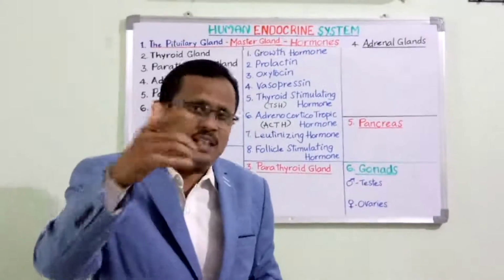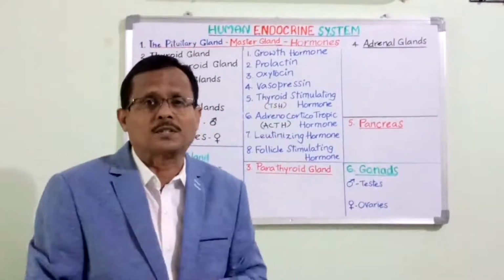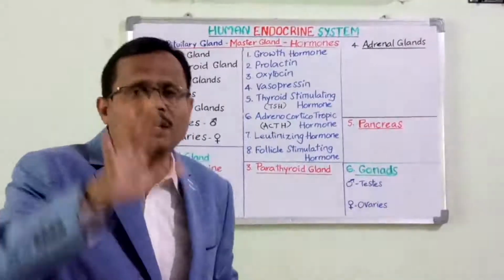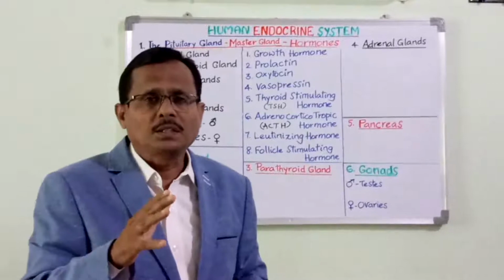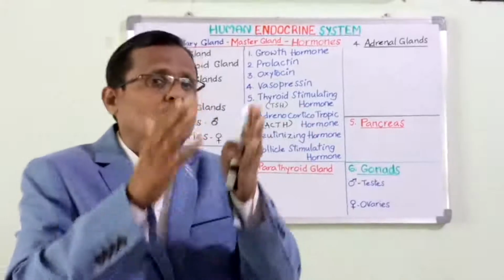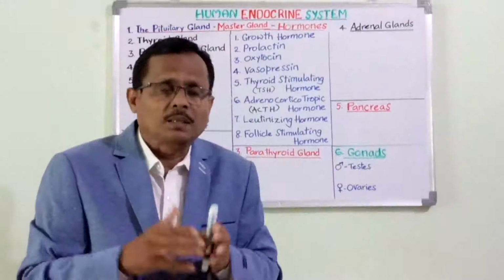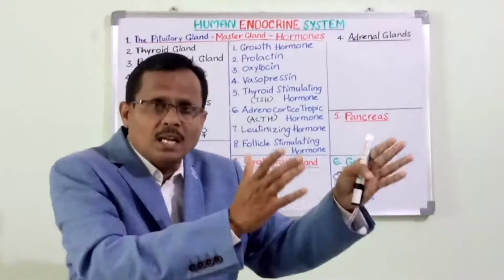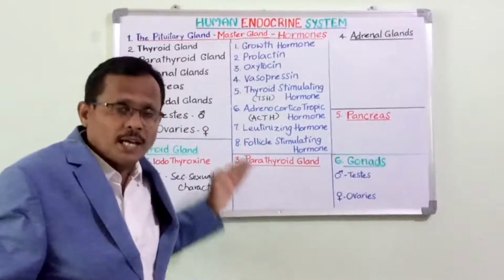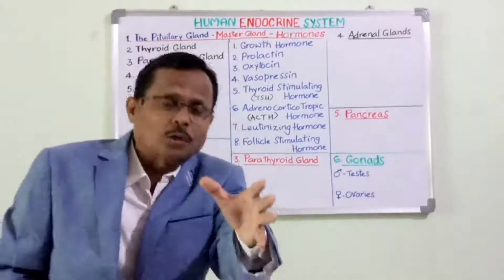When we talk about secondary sexual characters, it's a big question. Then what would be the primary sexual characters? Possession of male or female sex organs or the reproductive organs during the time of birth itself is called primary sexual character. But it doesn't entitle the person to become a perfect male or a female. The secondary sexual characters have to be triggered, they have to be activated, and it is here that the thyroid gland plays a major role.